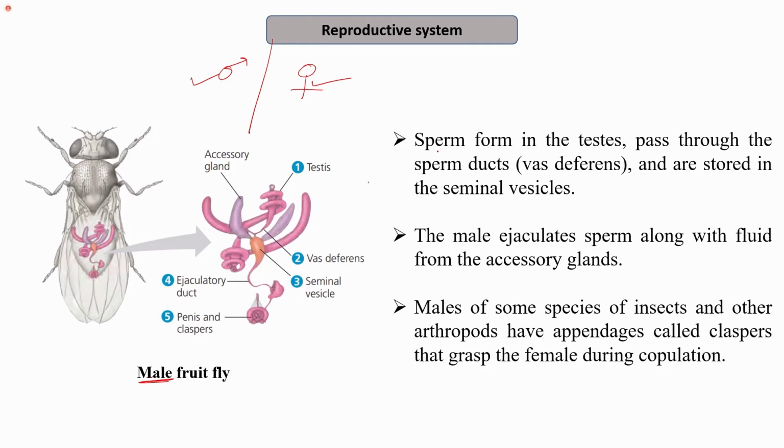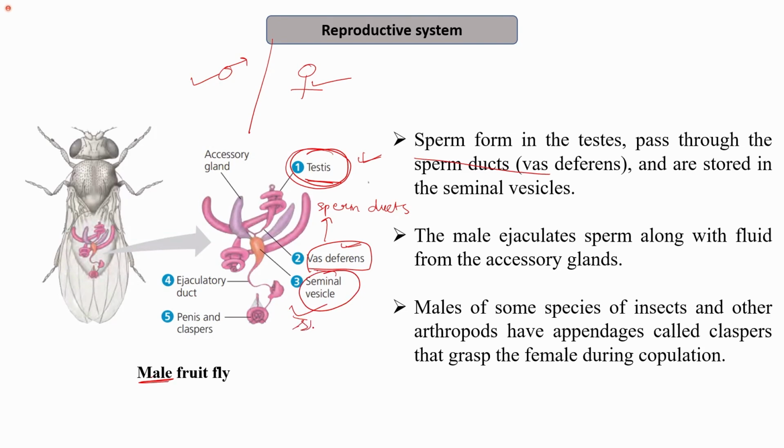So sperms are formed in the testes. The number here shows how the sperm movement happens. So basically the sperms are stored. These sperms are formed in the testes, which are the male reproductive gonads, and it passes through the sperm duct, that is the vas deferens, which is the sperm duct. So the number here shows the direction of movement of the sperm. So firstly, the sperms are being formed in the testes, then they pass through the sperm duct, vas deferens, and then they are stored in the seminal vesicle.